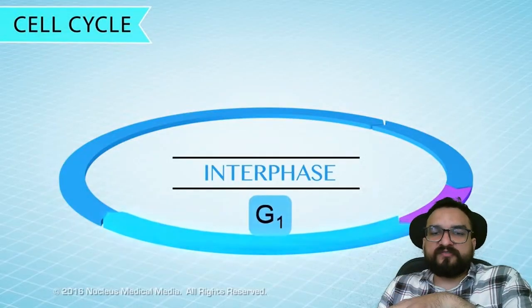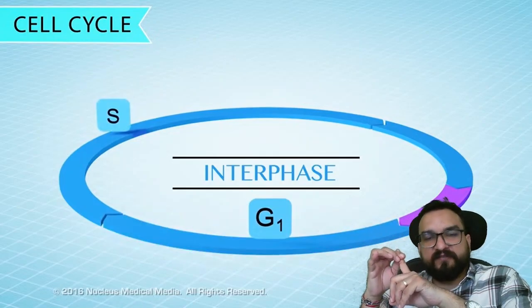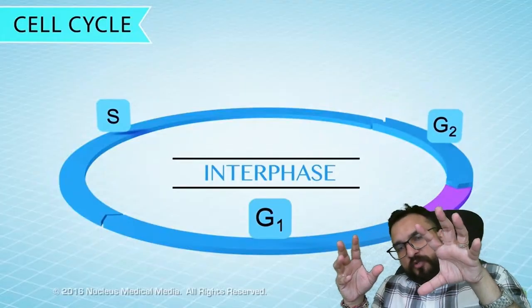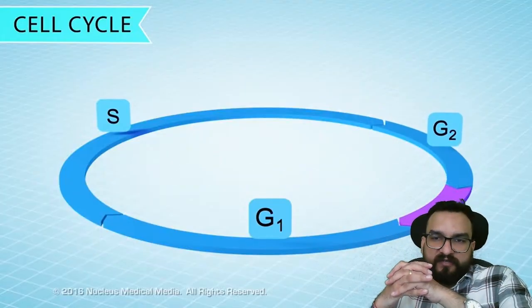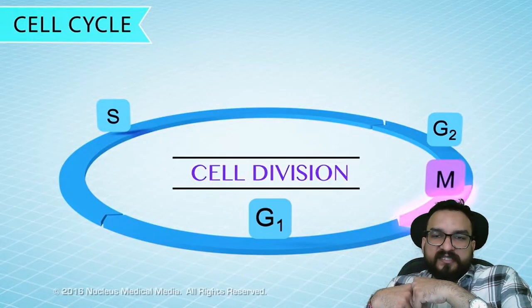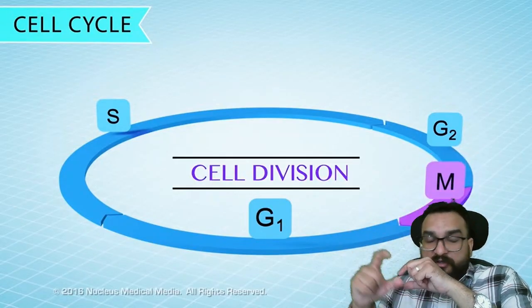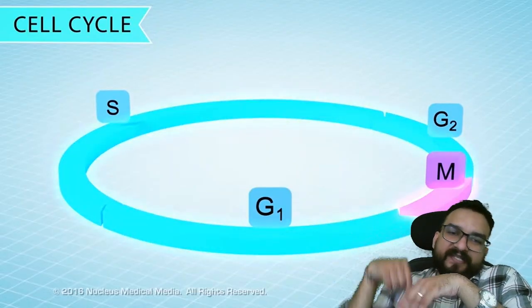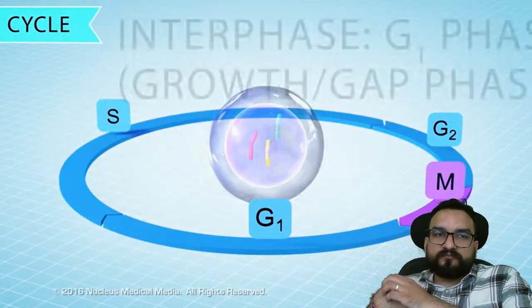This is the interphase which you are going to see. Interphase contains G1, S, and G2. In a similar way you will be shown it in the exam also, these three phases, and one is the mitotic phase. Cell division, this is the cell cycle. The cell division method is mitosis, where cell division will be happening, and the complete thing is known as the cell cycle.